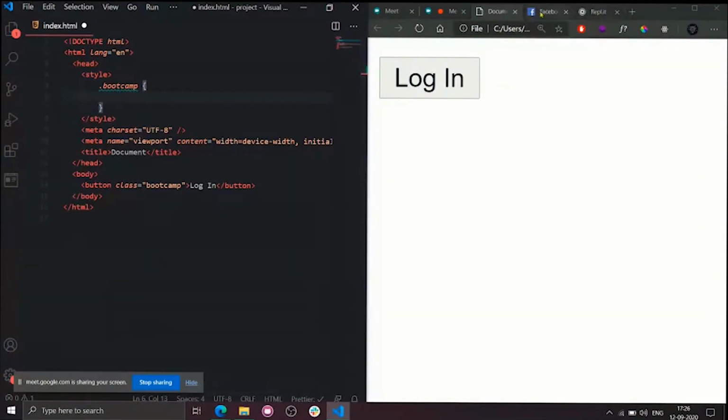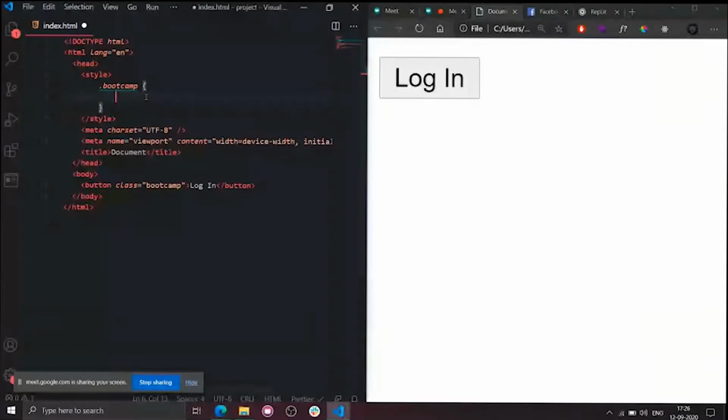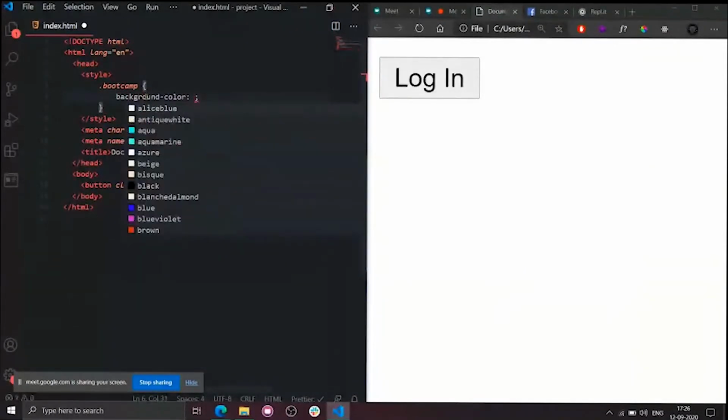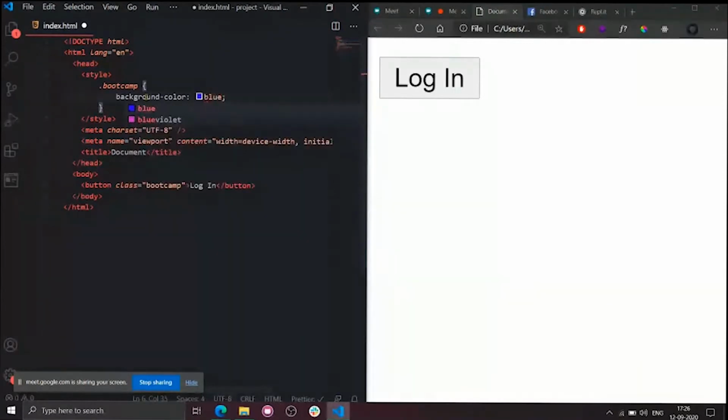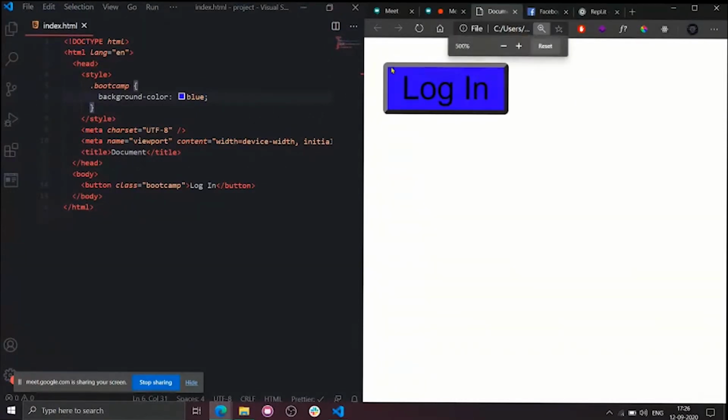So now start observing. What is the color? I need to change the background color. So simply I will write background color equals to blue. I will save it. Okay, the button is very weird actually. Now, as you can see, there is a slight border on the button, right?